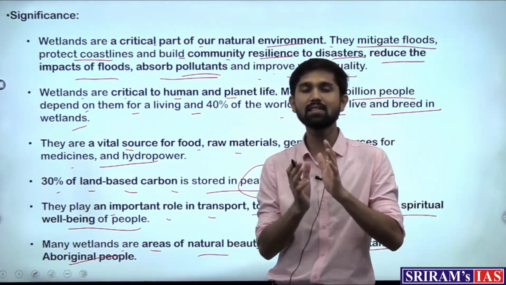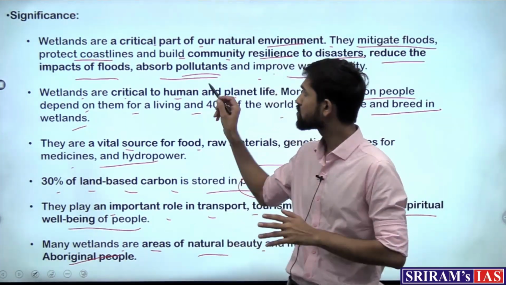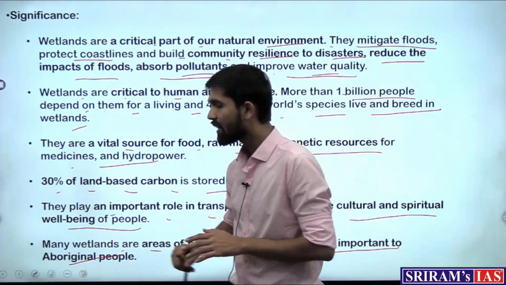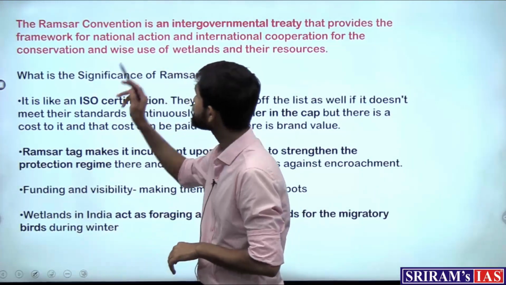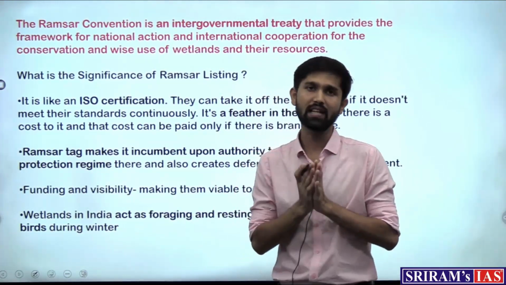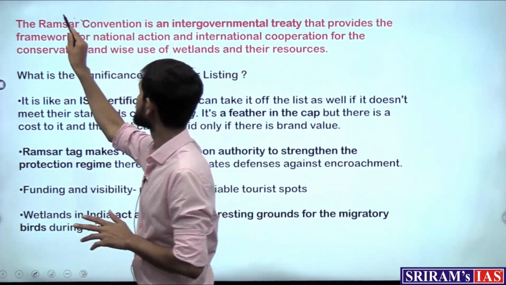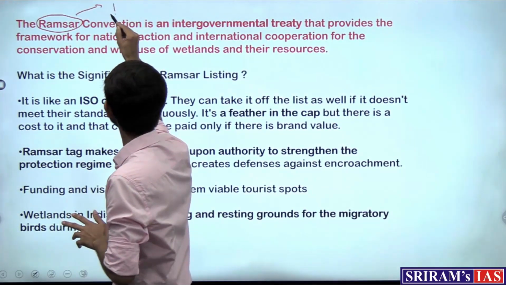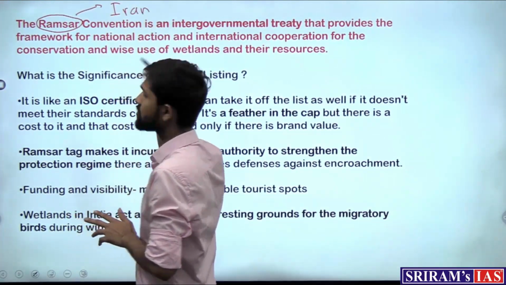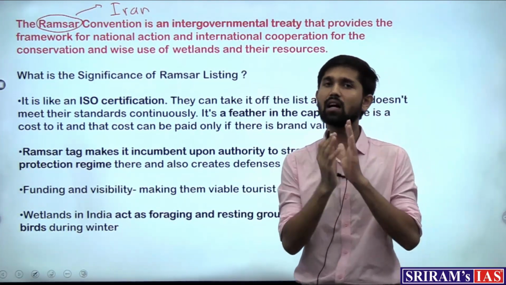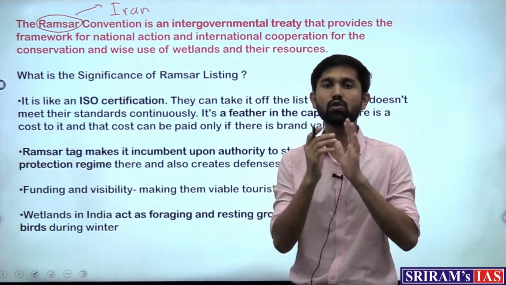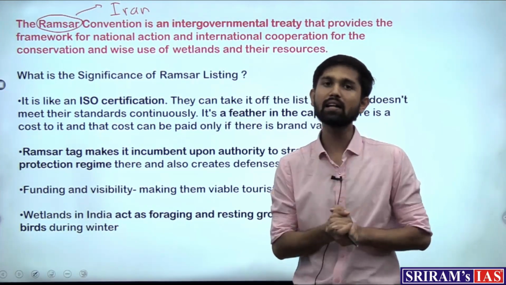So we understand that these are important sites. Alright, so now what do we mean by Ramsar sites? So Ramsar sites is nothing but the Ramsar convention was held in the city of Ramsar. This is a city in Iran. Now international players and countries got together and decided that these wetlands around the world are very important. So we will make an agreement to protect these wetlands.